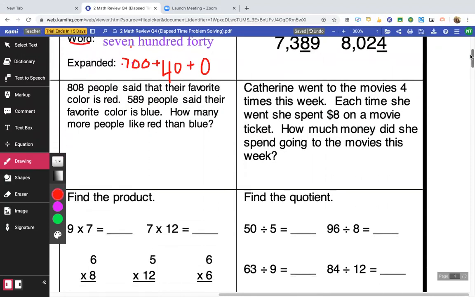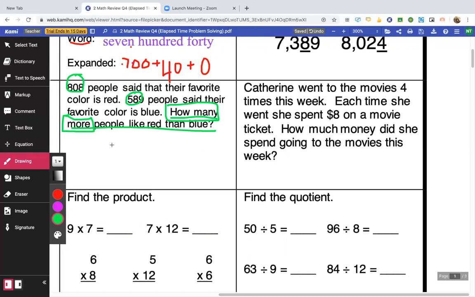All right, let's read the story problem and do cubes. It says 808 people said their favorite color is red. 589 people said that their favorite color is blue. How many more people liked red than blue? Okay, so I underline the question, doing cubes, circle the number, underline the question. Now I'm in a box in keywords, and I see how many more. So that tells me that I'm going to be looking for a difference, and I know that the word difference means subtraction. So I'm going to subtract these two numbers, 808 and 589.